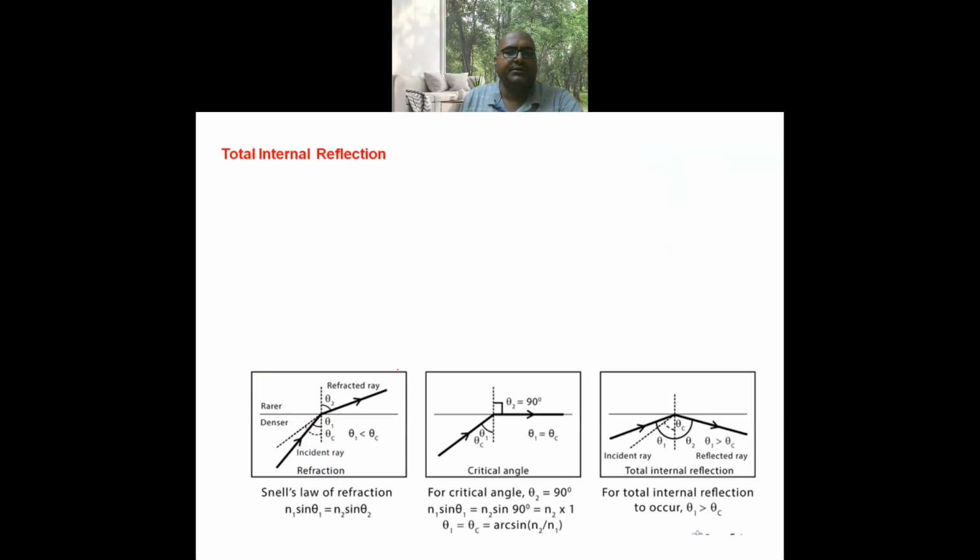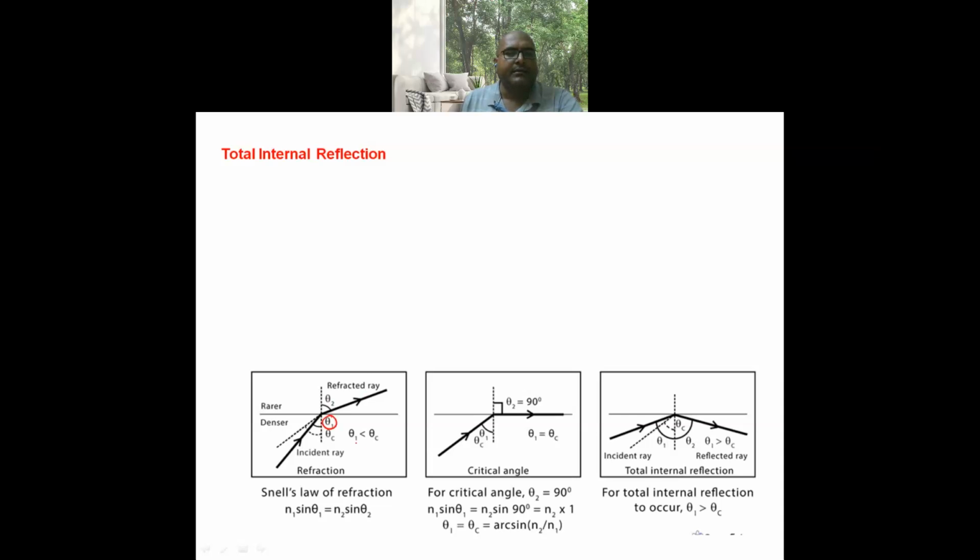Total internal reflection. Before going to the total internal reflection, you just make a note of how the refraction of light takes place when it is traveling from denser medium to rarer medium. Here in first diagram, you can observe theta 1 is the incident angle, theta 2 is the angle of refraction.